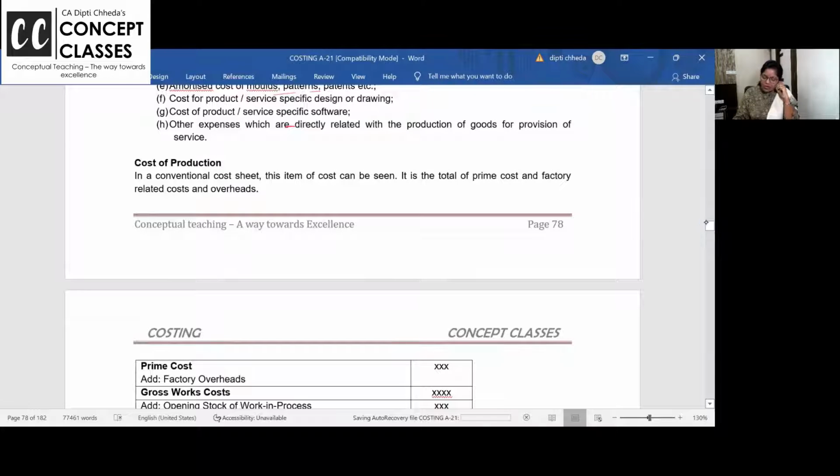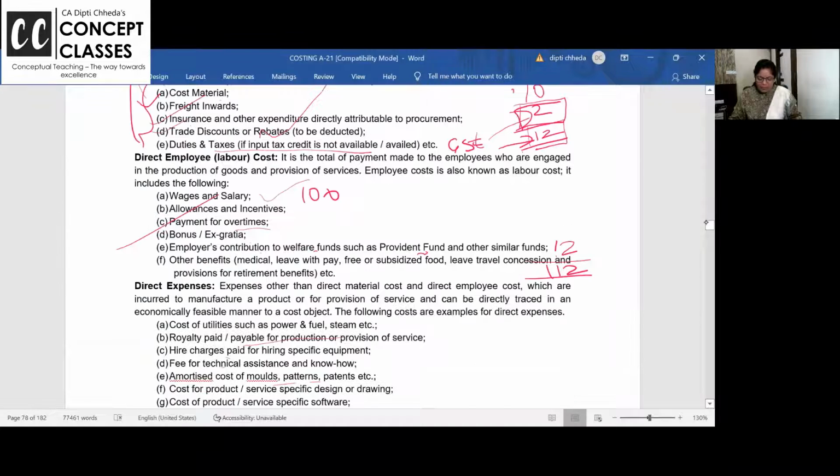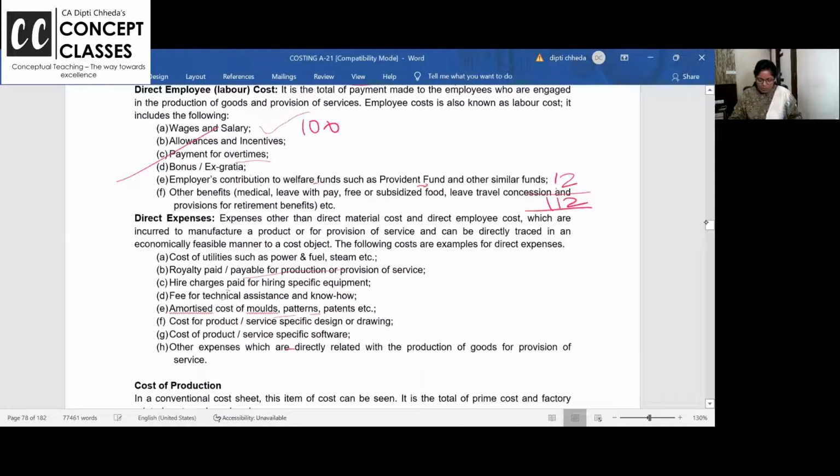In a conventional cost sheet, this item of cost can be seen, and it is the total cost of the prime cost and factory cost. Keep little patience. I'm explaining in detail. When I show you the cost sheet, it will be easier for all of you. So now once we have got prime cost, I hope prime cost is clear. Direct material, direct labor, direct expenses is prime cost.